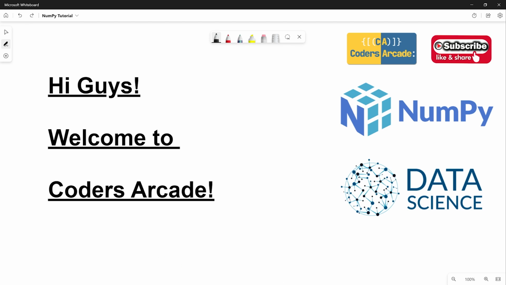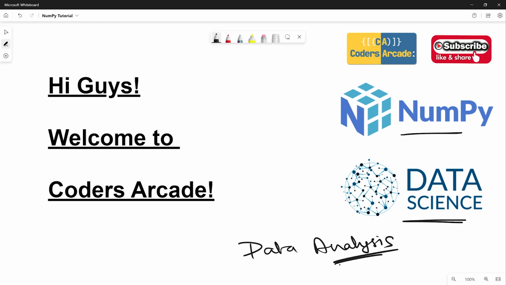So when we talk about NumPy, what is this NumPy? Here you can see it's NumPy. It is very important for data science. Actually, NumPy is used for one major thing, and that is data analysis. We use it for data analysis. So let us understand how this works.